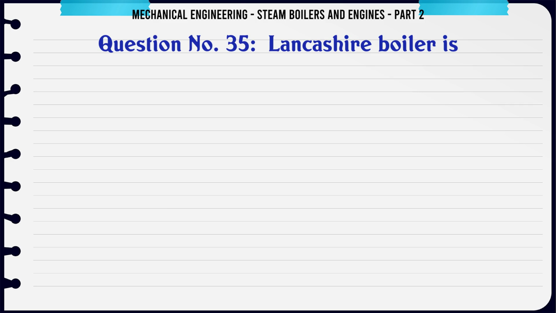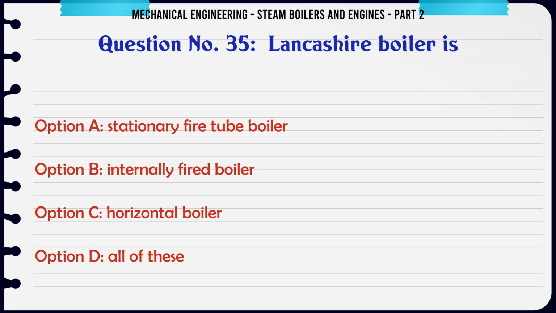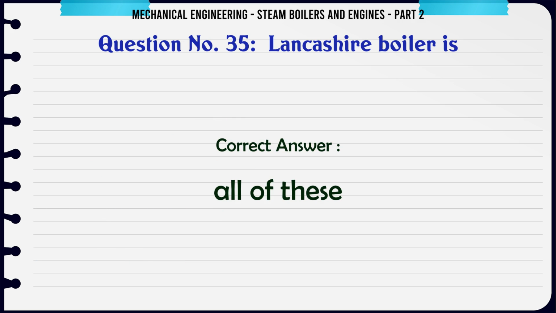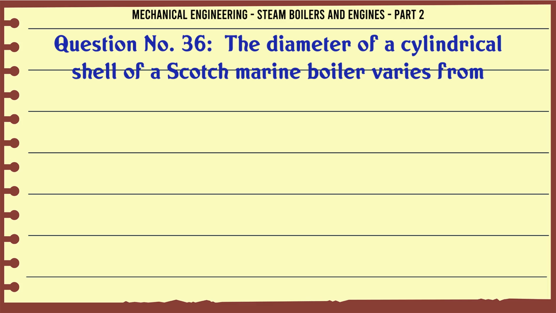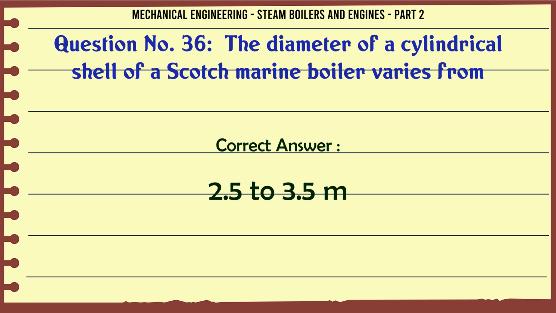Lancashire boiler is A. Stationary fire tube boiler. B. Internally fired boiler. C. Horizontal boiler. D. All of these. The correct answer is all of these. The diameter of a cylindrical shell of a Scotch marine boiler varies from A. 1.5 to 2 m. B. 2.5 to 3.5 m. C. 3.5 to 4.5 m. D. None of these. The correct answer is 2.5 to 3.5 m.